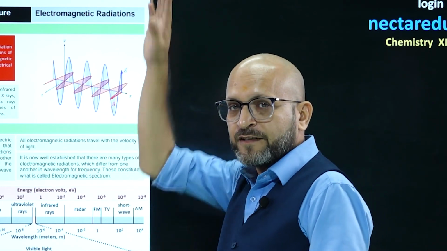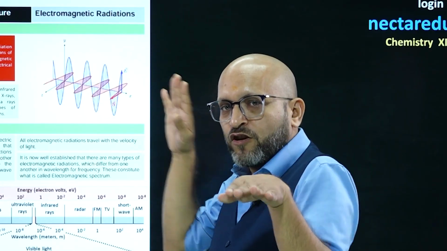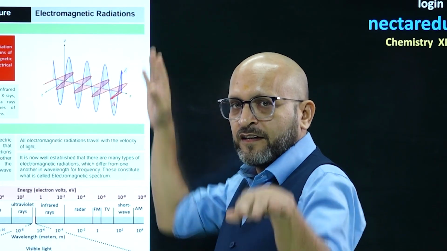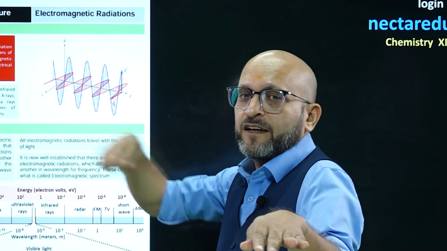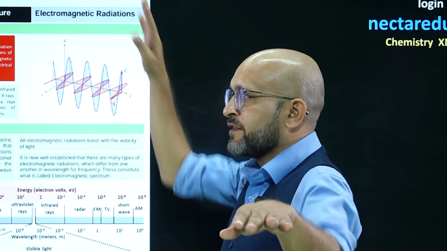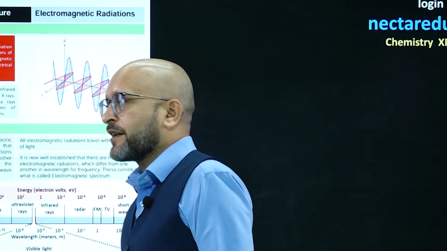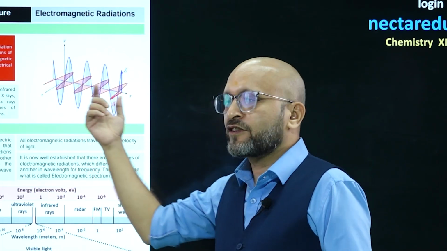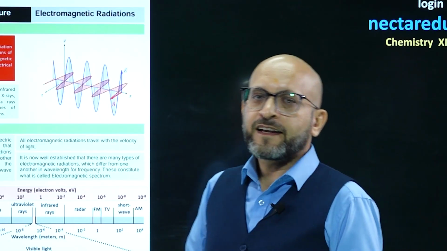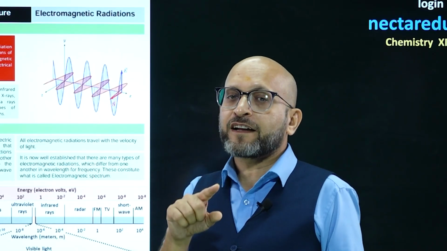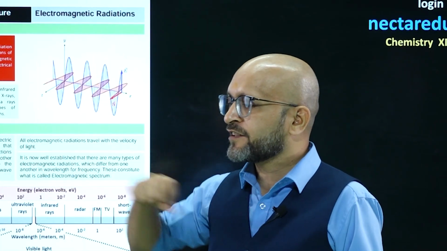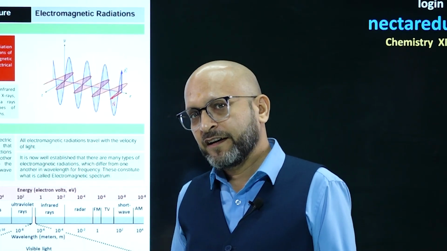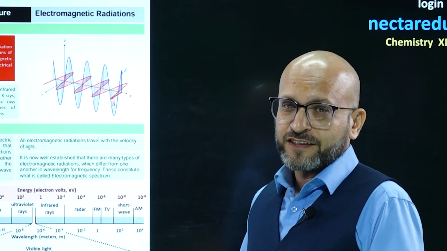Electric field component, magnetic field component, right? They are perpendicular to each other, and the direction of my movement, so all three are perpendicular to each other. So that is what an electromagnetic wave is all about. Electric field component perpendicular to magnetic field component, and both these components perpendicular to the direction of wave motion. All right. So that is what electromagnetic radiation is all about.